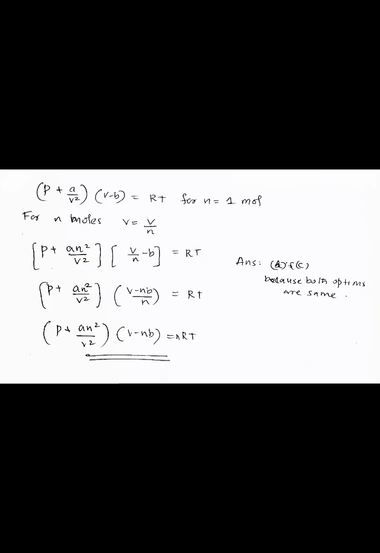That is P plus a n square by V square into V minus nb by n is equal to RT. That is P plus a n square by V square into V minus nb is equal to nRT. So here, options A and C are the same option, so both are the correct answer.